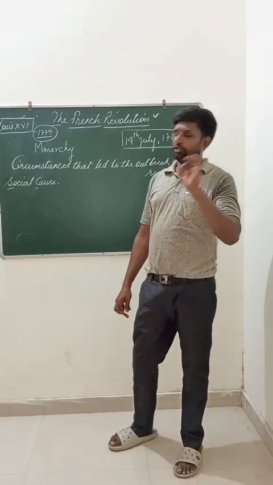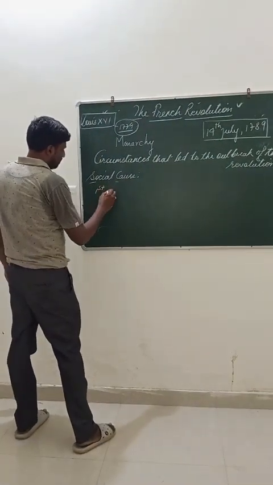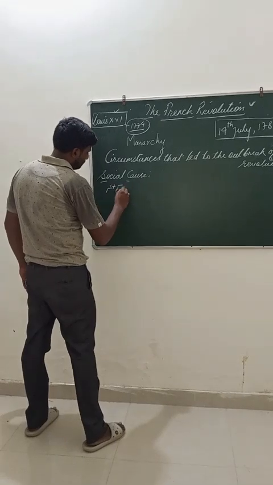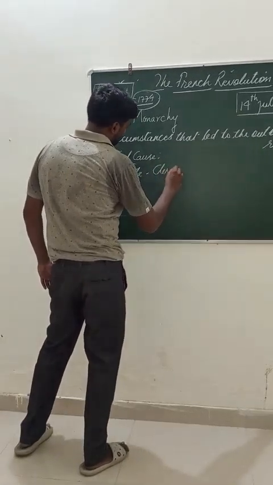The members of the first estate were called clergy.